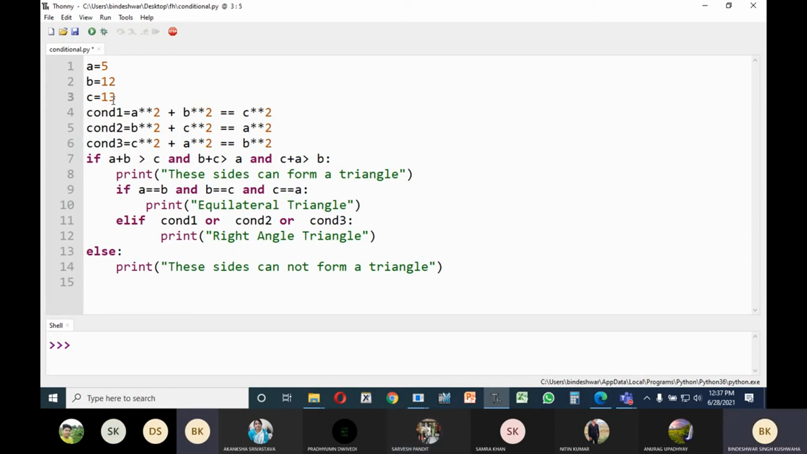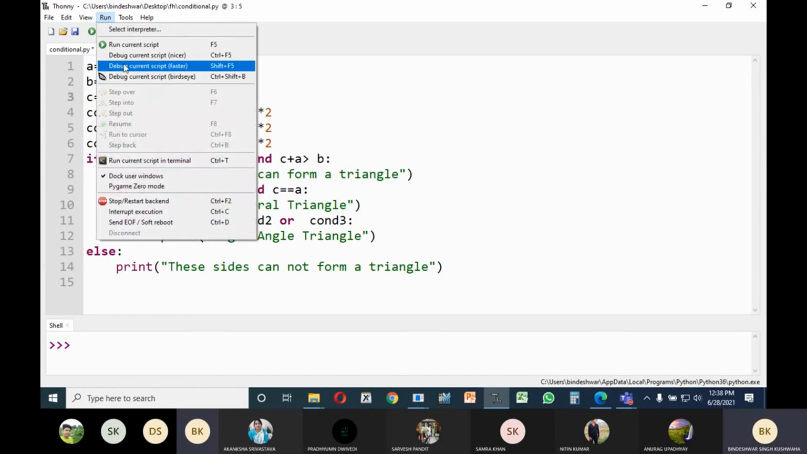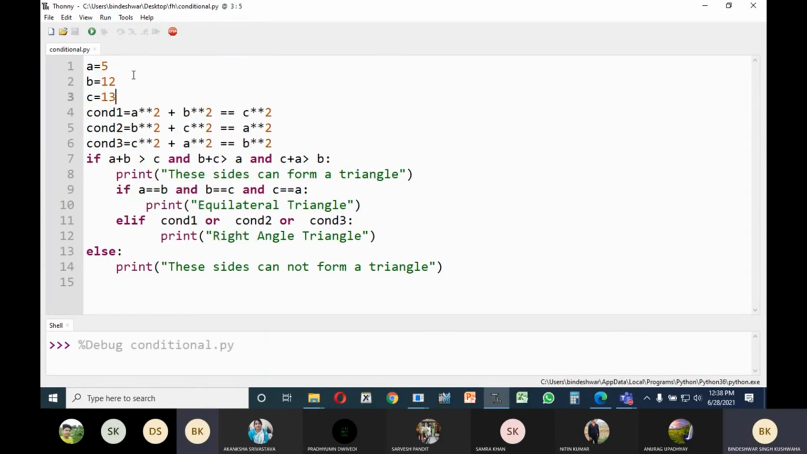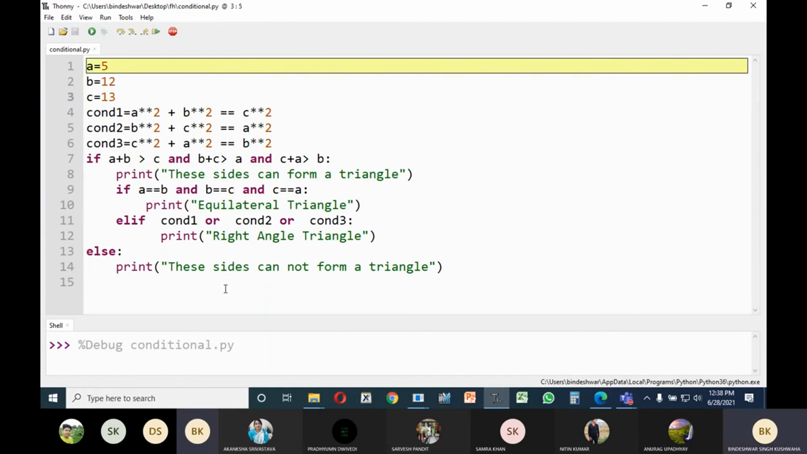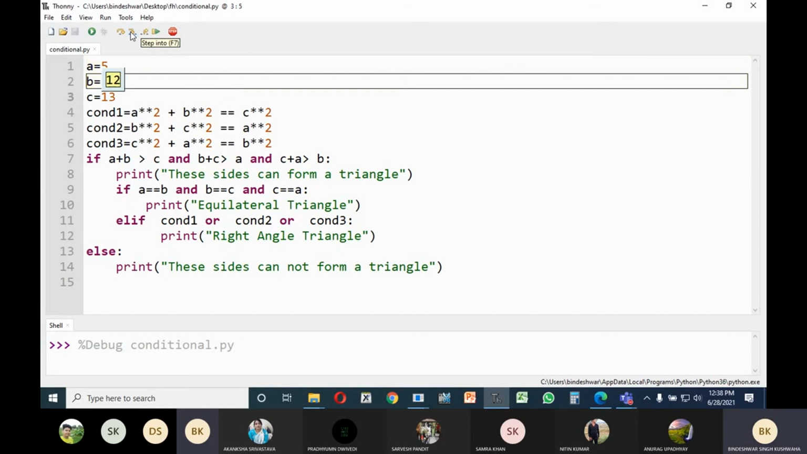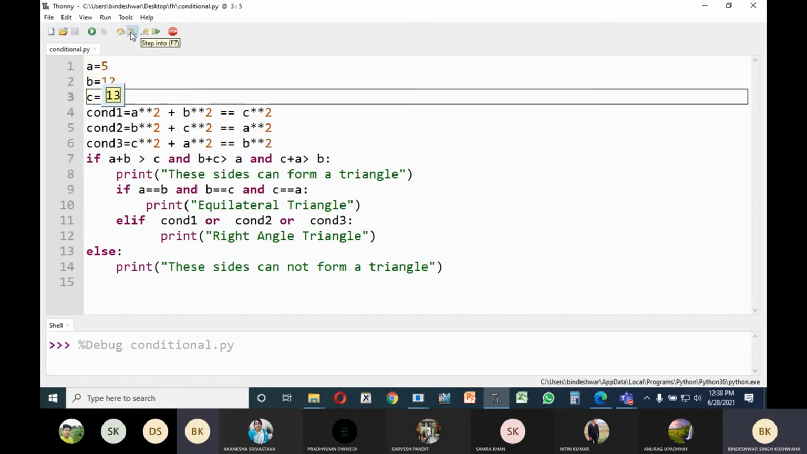5 square is 25, 12 square is 144. If you add them, 169. This is the square of 13. Okay. So right angle triangle. But see how it goes if I run in debug mode. A is being selected. Thereafter, one step further. A is referring to 5, B is referring to 12, C is referring to 13.